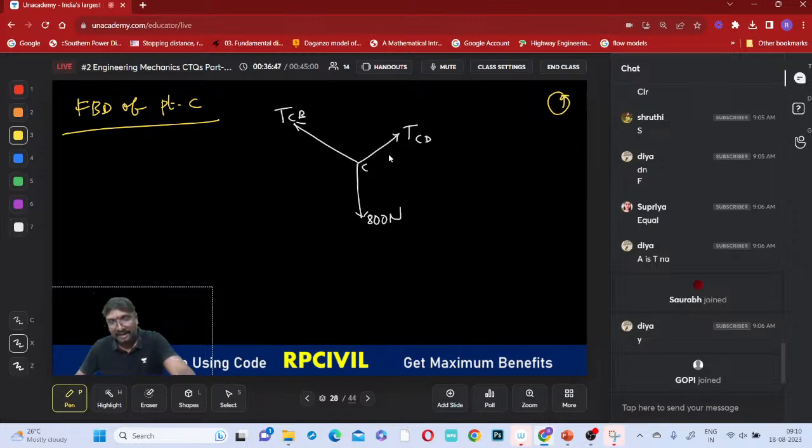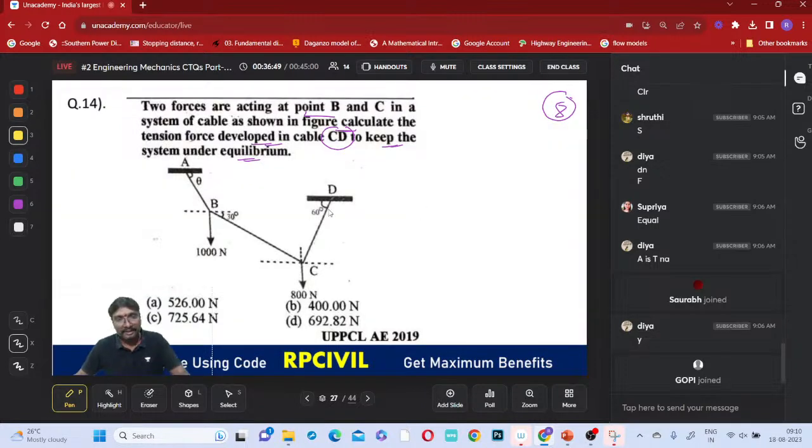First we should know these angles now. What are these angles? That is 60 means this is 30, right? This is also 30 now. That is 60 means this is also 60. And this is 30, and this one is 90 now. So what is the angle between this TBC and this TCD? 90 plus 60. How much does it come to be?